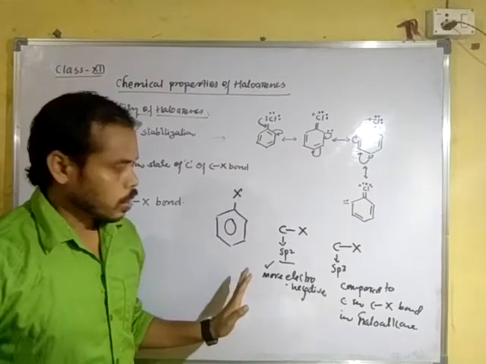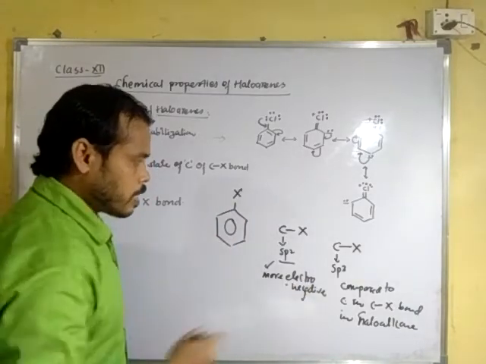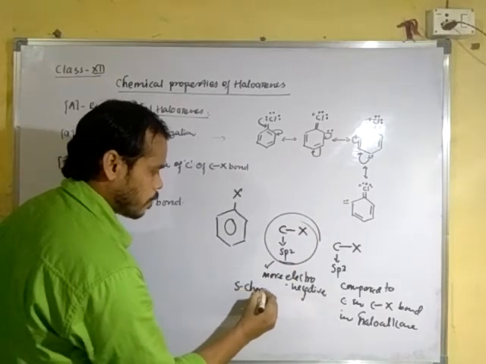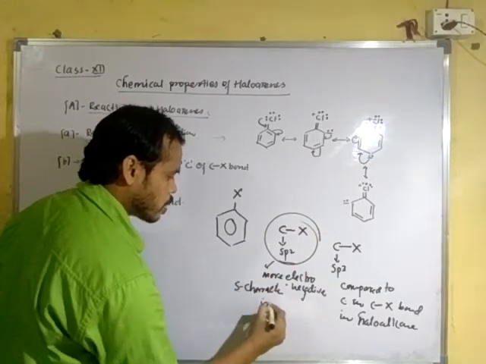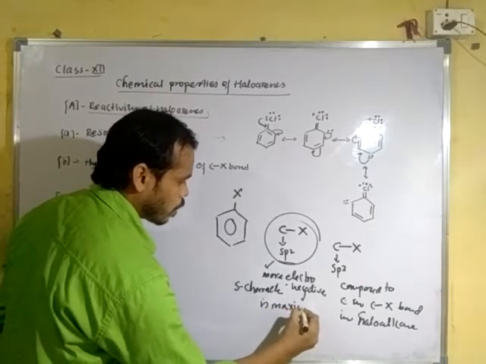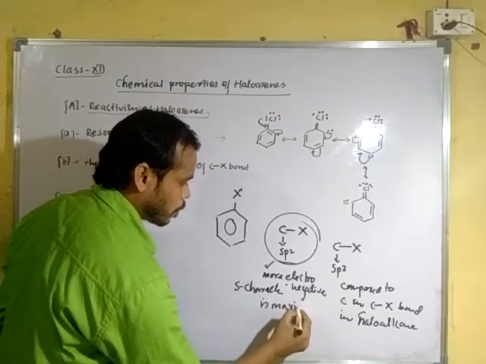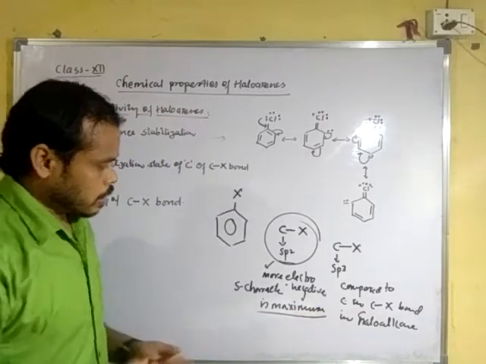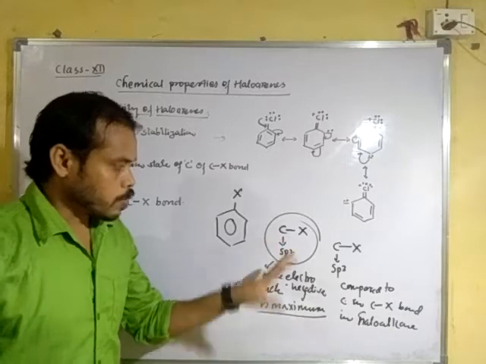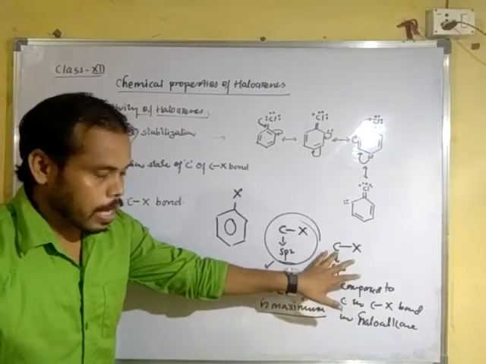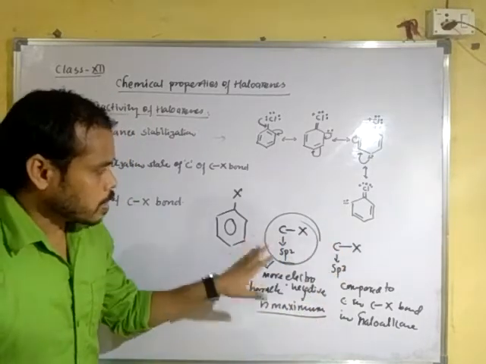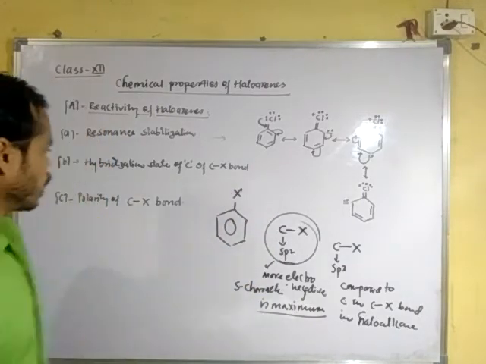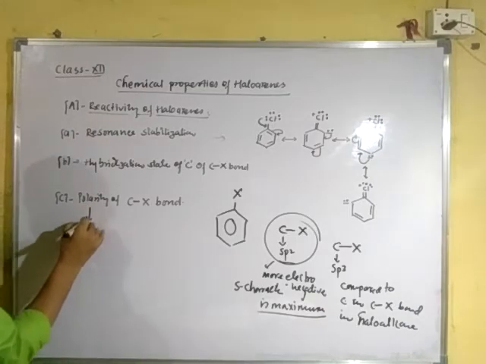haloarenes. Okay, one thing is, in these conditions the s character is maximum. Okay, and due to s character being maximum, this carbon is more electronegative than this carbon, and due to this, once again it reduces the reactivity of haloarene. Third one is polarity.